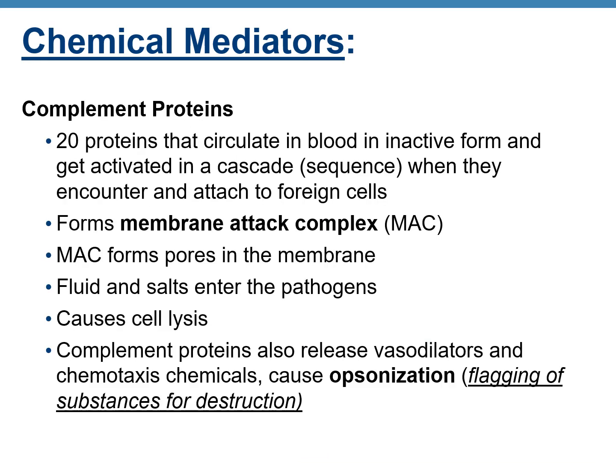The second type of chemical mediators are the complement proteins. The complement proteins are a group of 20 proteins that keep circulating in the blood in inactive form, and when they encounter a foreign agent, a bacteria or another organism, they get activated, and this activation is in a sequential form. So this is called a cascade. Once they are all activated, they form a complex which is known as the membrane attack complex, or MAC.